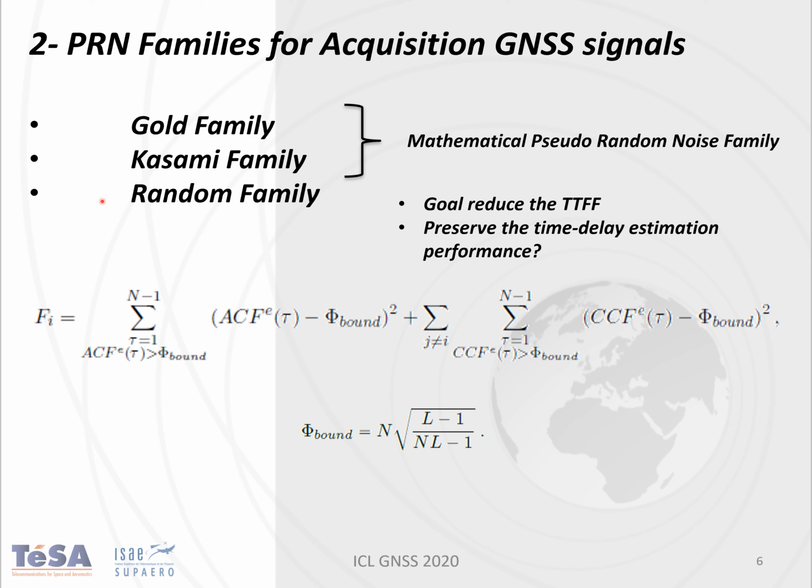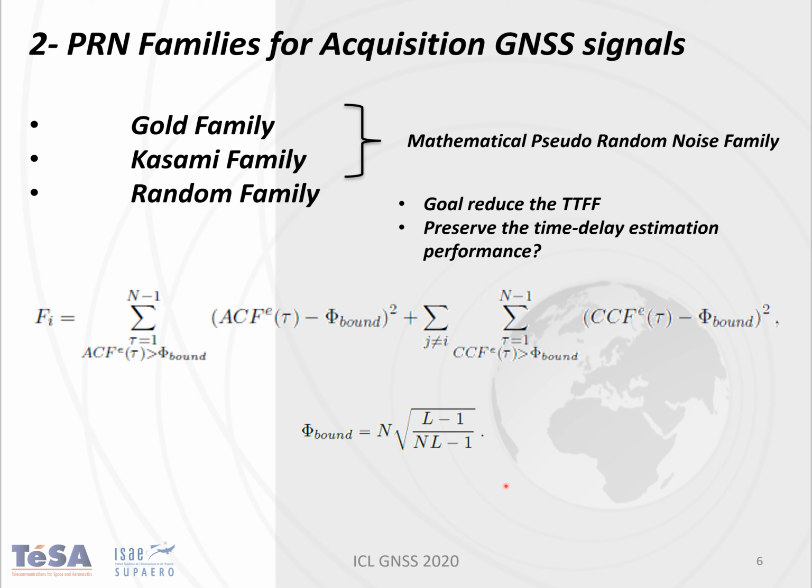Finally, we are going to focus on the random family. This random family is basically generated by genetic algorithms that are based on a cost function. This cost function depends only on the autocorrelation function and the cross-correlation function. Basically, this cost function is going to evaluate the difference between the autocorrelation function values and the Welch bound.